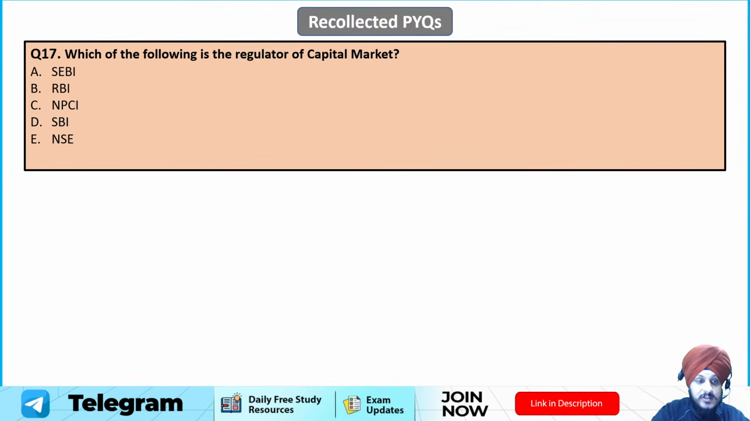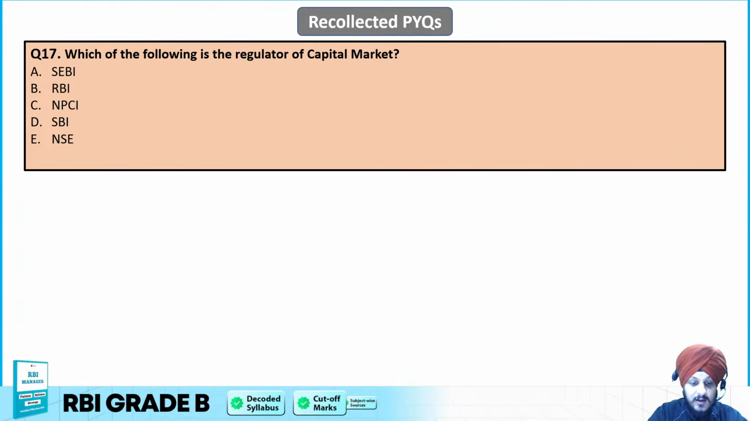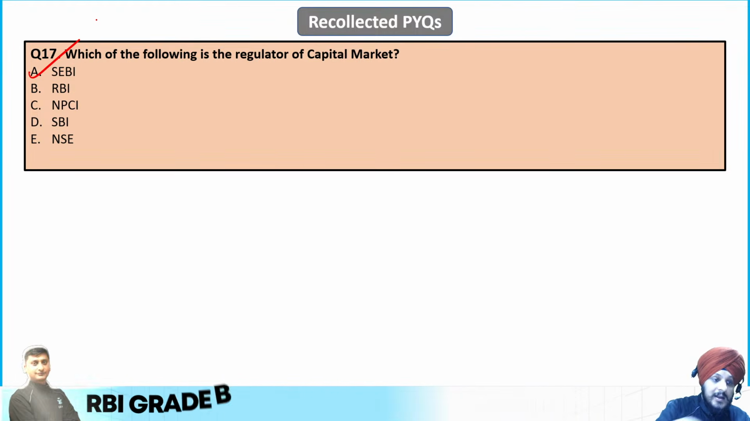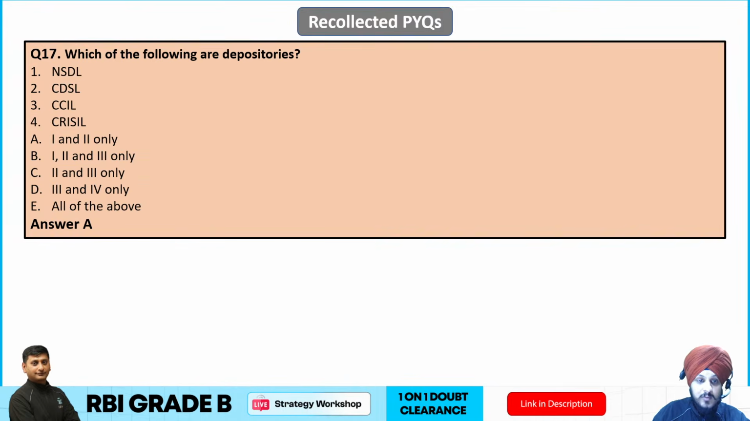Now moving on to question 17th. Which of the following is a regulator of the capital market? I don't think any question can be easier than that. So you can easily attempt it. So the correct answer to this question is going to be, of course, SEBI. A is going to be the correct answer to this question, and I hope all of you have attempted it correctly.